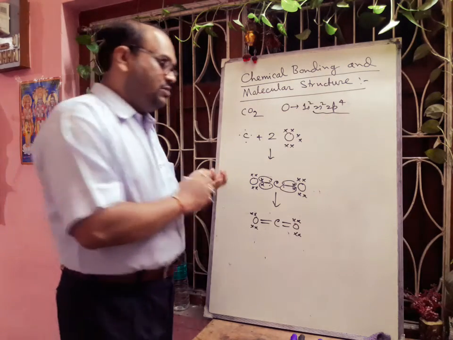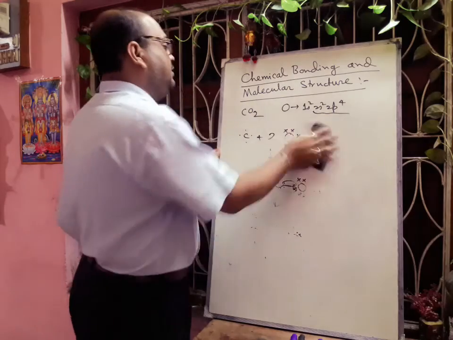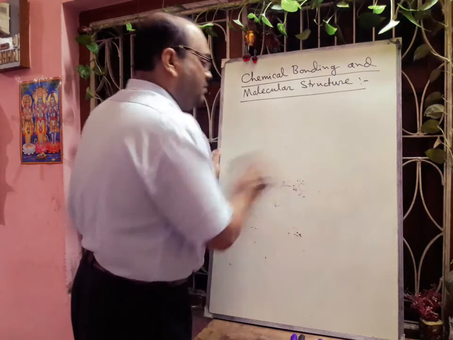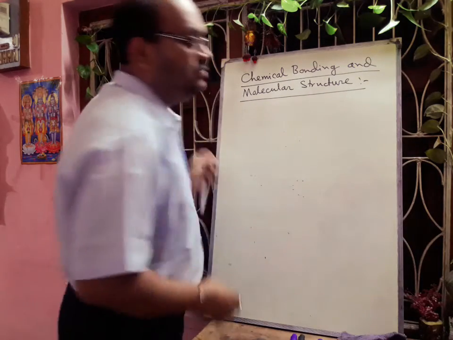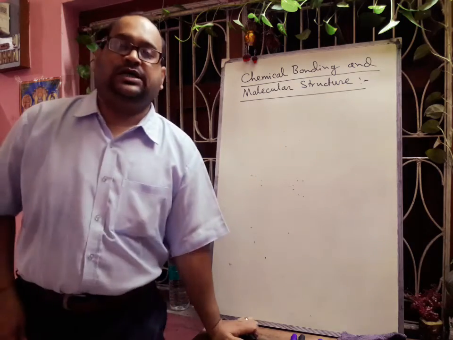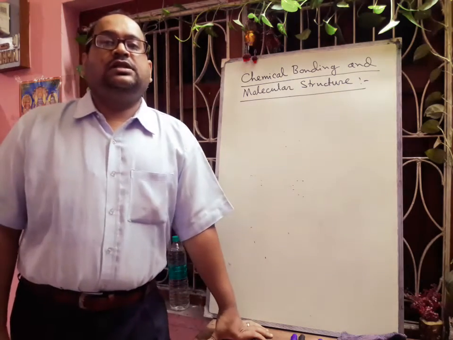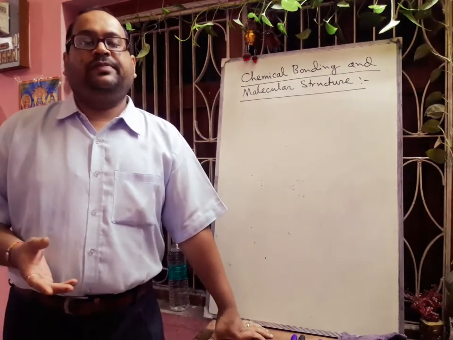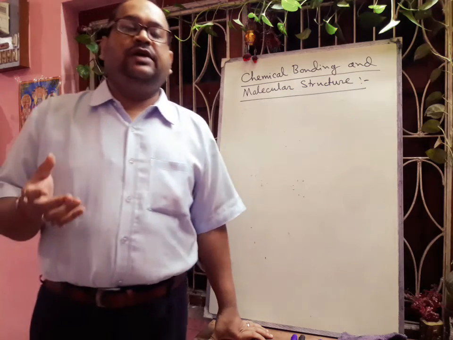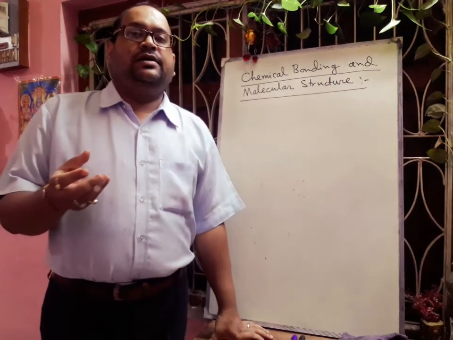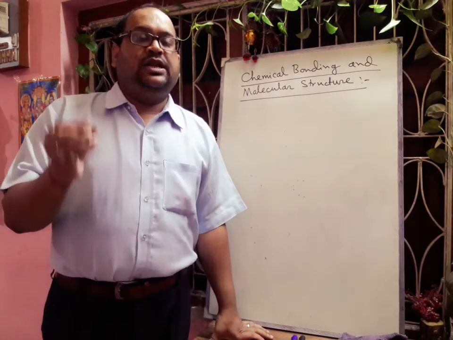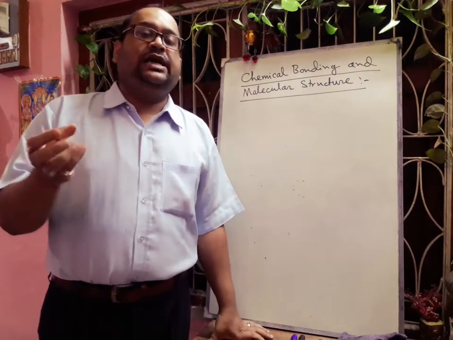Then we will discuss one very important thing, that is formal charge. First we have to understand what is formal charge. In a molecule there is no charge overall, but if we think about the individual atoms, then there may be charge, like ozone.